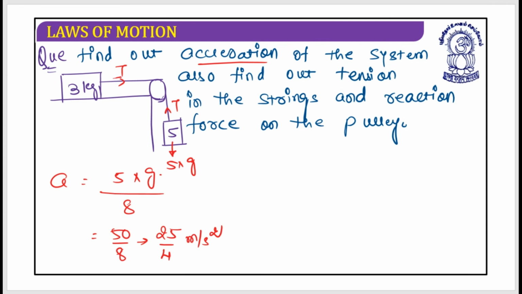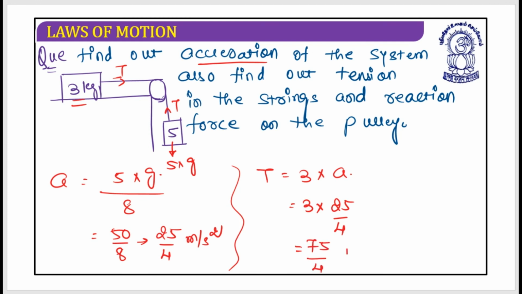So the shorter approach will be T equals 3 into a. This is the shorter approach. So that tension force T equals 3 multiplied by acceleration. It's m into a. So this is 3 multiplied by 25 by 4, which is 75 by 4 Newton. Yes, this is the correct answer.